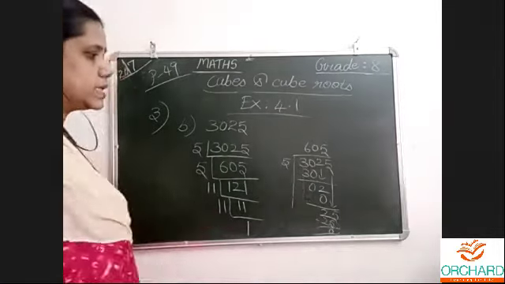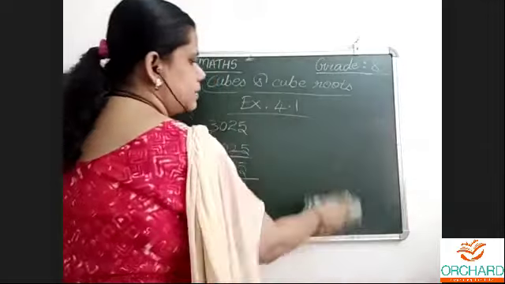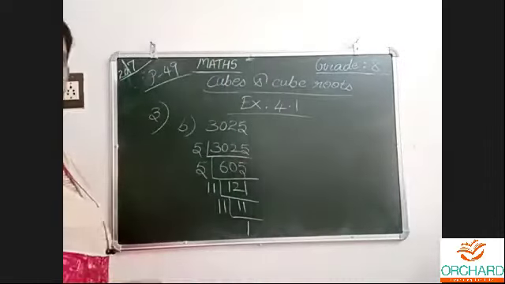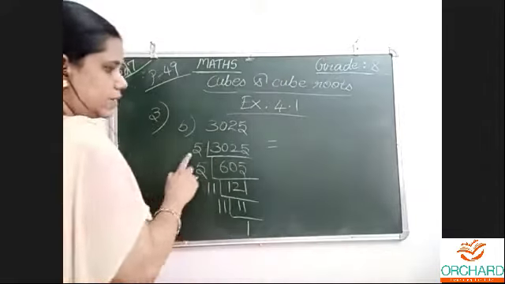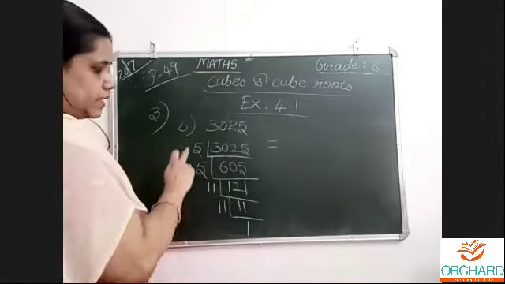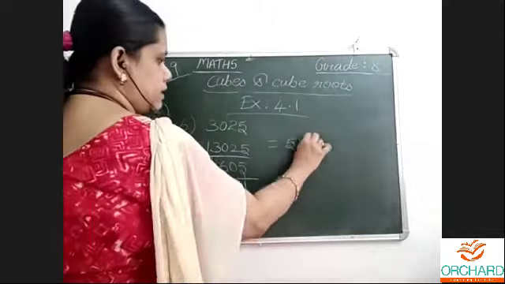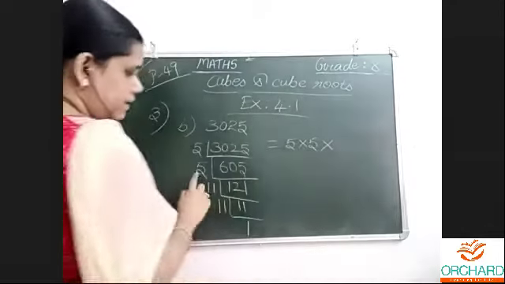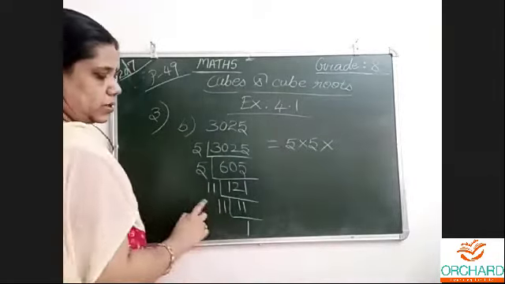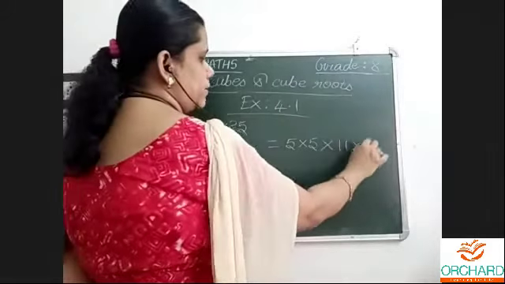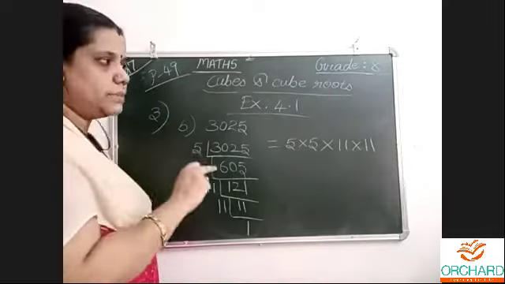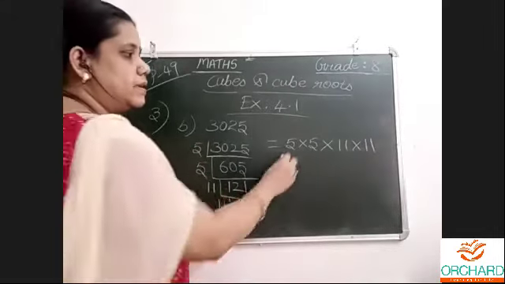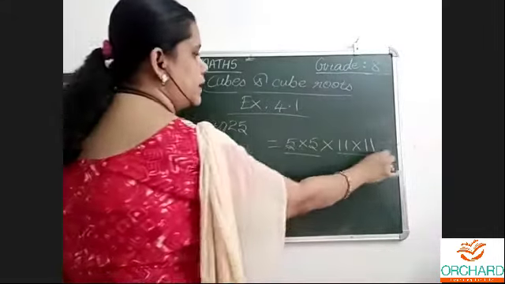Okay. Now let me list out where it is the perfect cube we are talking about. We are not talking about squares. No square root, nothing. 5 and 5 are the factors, and 11 and 11. 1 should not be written. See where we are getting 3, 3. I want a perfect cube, which means 3 times. I have only 2 times.